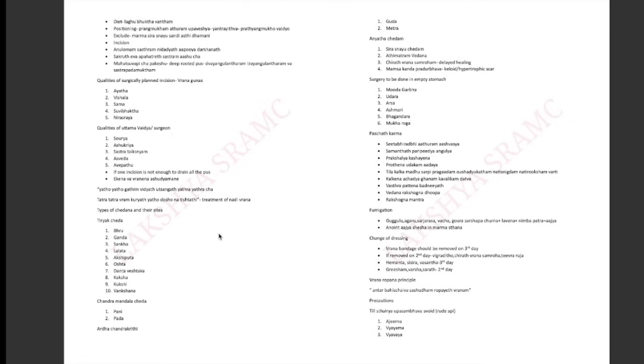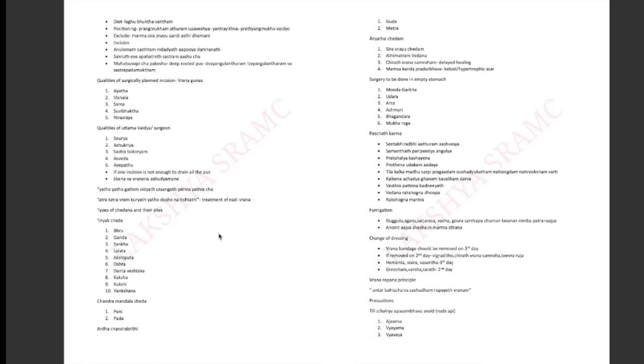Mahatsu vicha pakeshu. That means if it is a very large swelling or deep rooted pus is there, dvyangulantaram, tryangulantaram shastra padamuktam. You give a gap of 2 angula and 3 angula and again put another incision. So this is about the diet, positioning, what to exclude, how the incision should be, and what to do if it is a deep rooted pus or large swelling. That we have discussed.